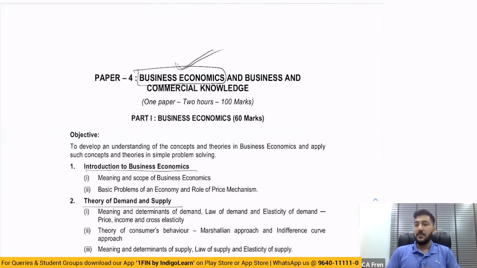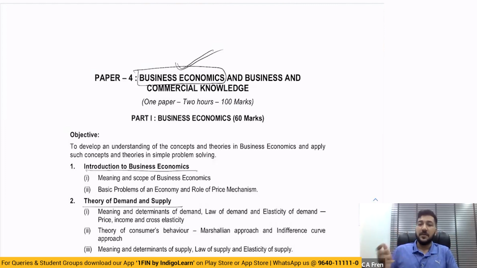And when they said business economics, they said we want to teach the students economics in such a way that when they become chartered accountants, they'll be able to consult businesses easily because they know how economic concepts are applied to the day-to-day working of a business, right? So they will be able to consult them better. So let us prepare students in that segment. That was the whole mindset of the institute when they came up with business economics.